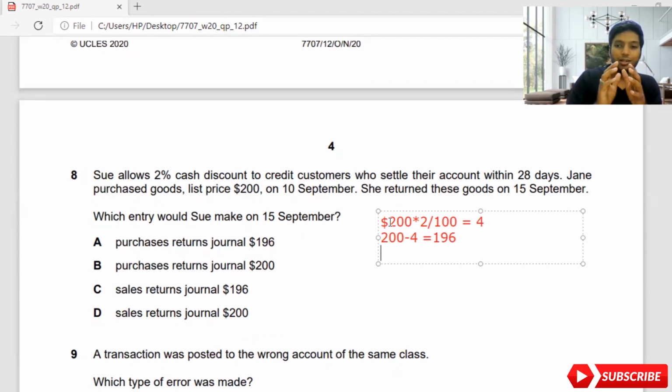Now from Sue's point of view, the credit customer is a trade receivable. When credit customers return the goods, they come back inside the business, so it becomes return inward. Sales return journal, also known as return inward, $200 is the list price. Whatever you sold will come back again. You will not give discounts because she has not paid the amount. It is just returning the products to the business. So with that knowledge, we'll move on to the next part. The answer is D for the 8th part.